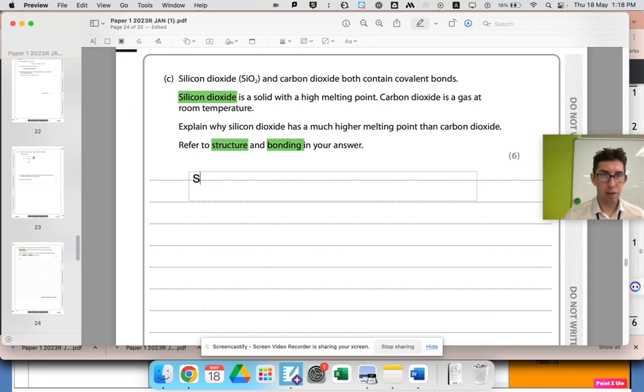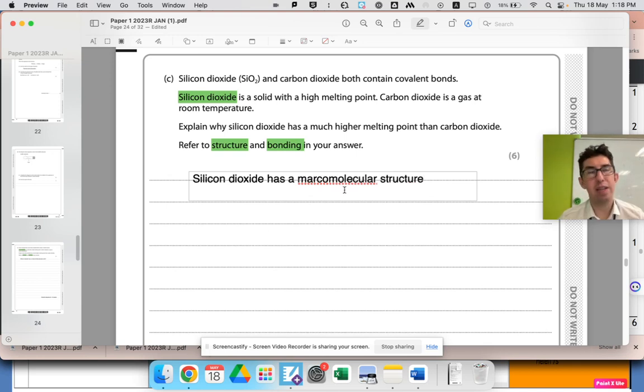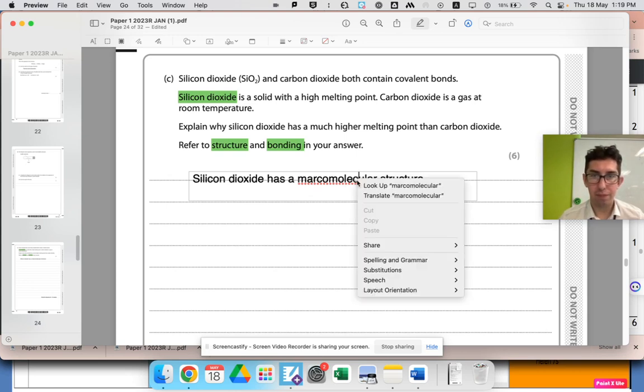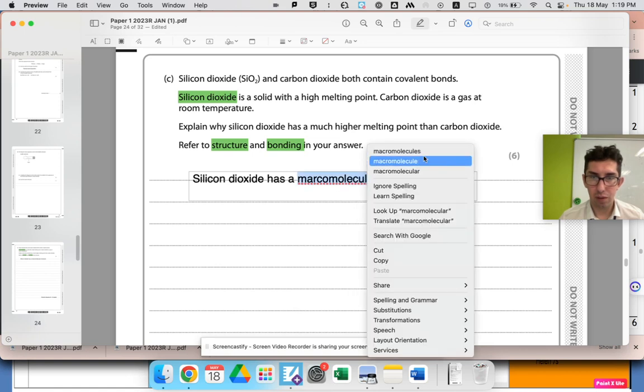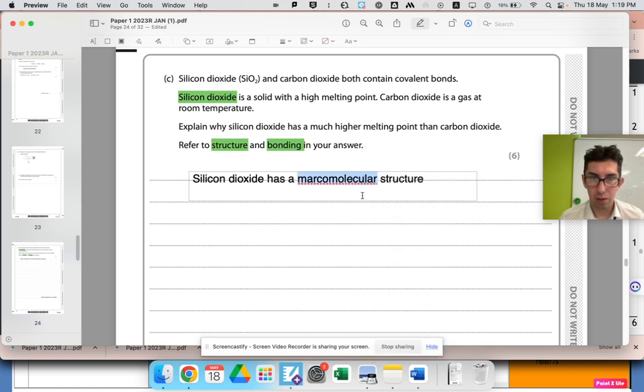So silicon dioxide has a macromolecular structure. Don't say is a macro. You could say is a macromolecule. That's okay, actually. But it has a macromolecular structure. Why did I spell that wrong? That's right, I think.